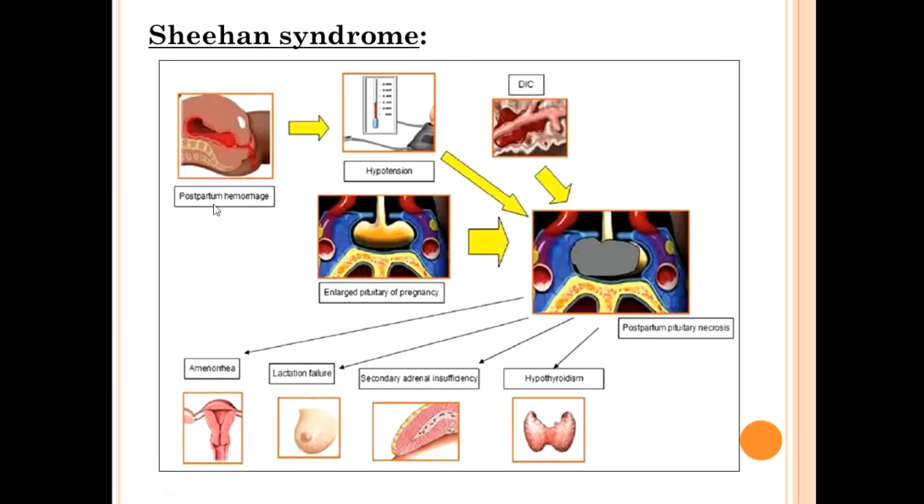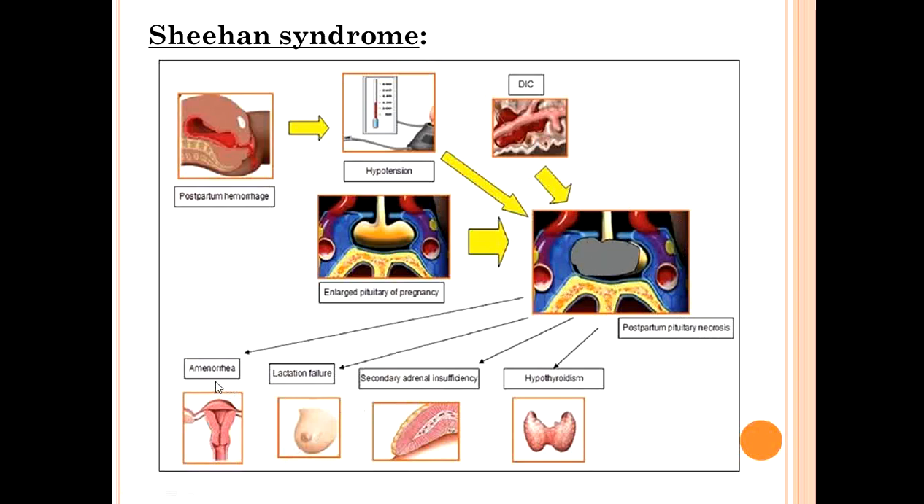Within Sheehan syndrome, what happens in females, pregnant ladies, after the delivery there is postpartum hemorrhage. Because of the postpartum hemorrhage, there will be hypotension. Now this hypotension will be there, and during pregnancy the pituitary will be enlarged. So one reason is because the pituitary is enlarged. Second thing is because of hemorrhage there will be hypotension. Another thing is post delivery there will be disseminated intravascular coagulation. So because of all these factors there will be postpartum pituitary necrosis. There will be damage to the pituitary gland.